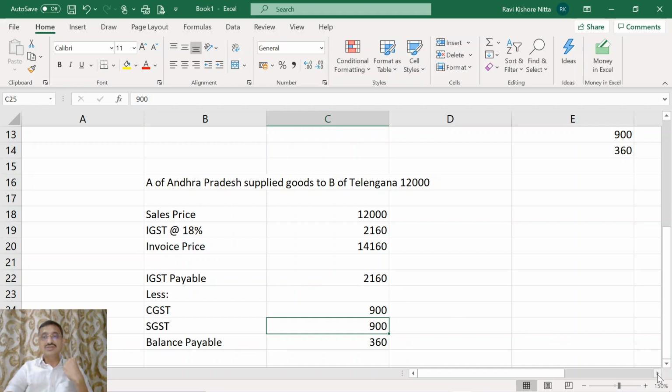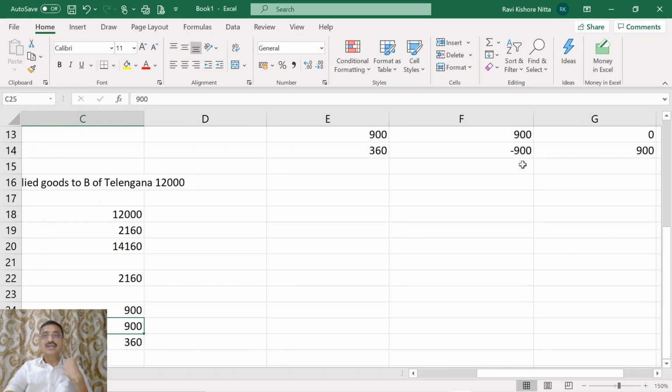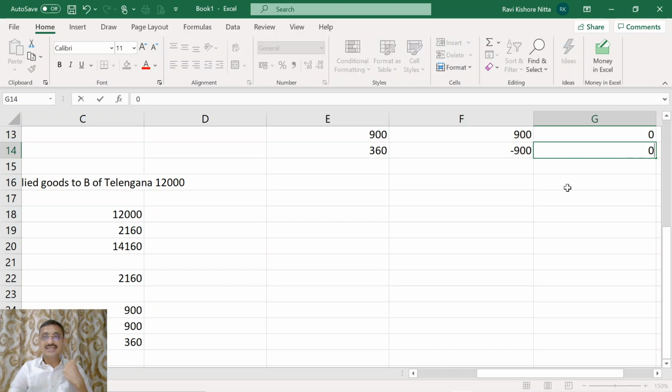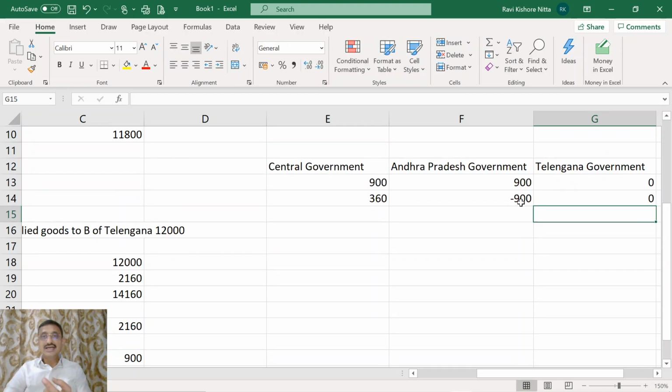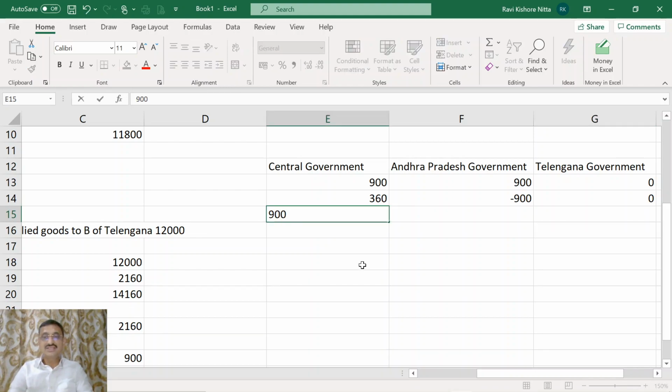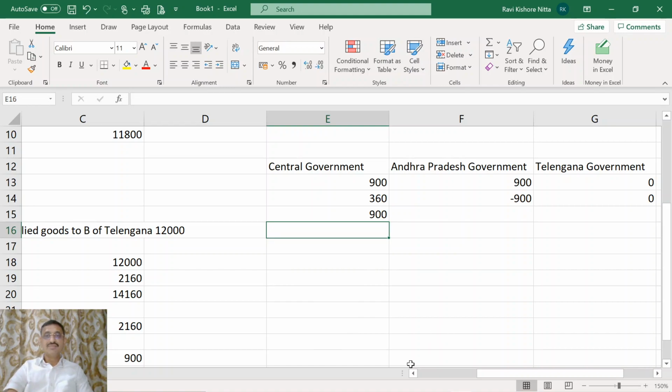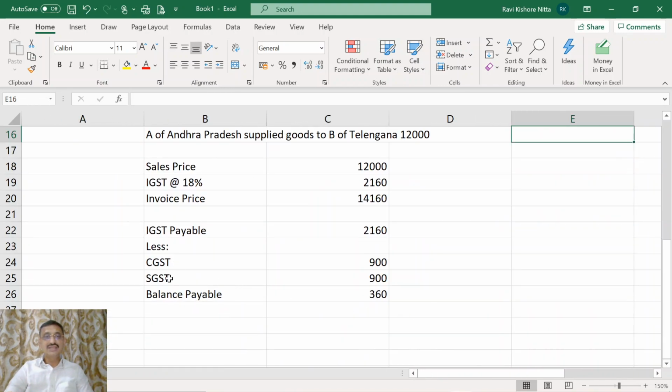This amount will not directly reach Telangana, but the Andhra Pradesh government transfers the money to the central government first. How did central government receive the money?